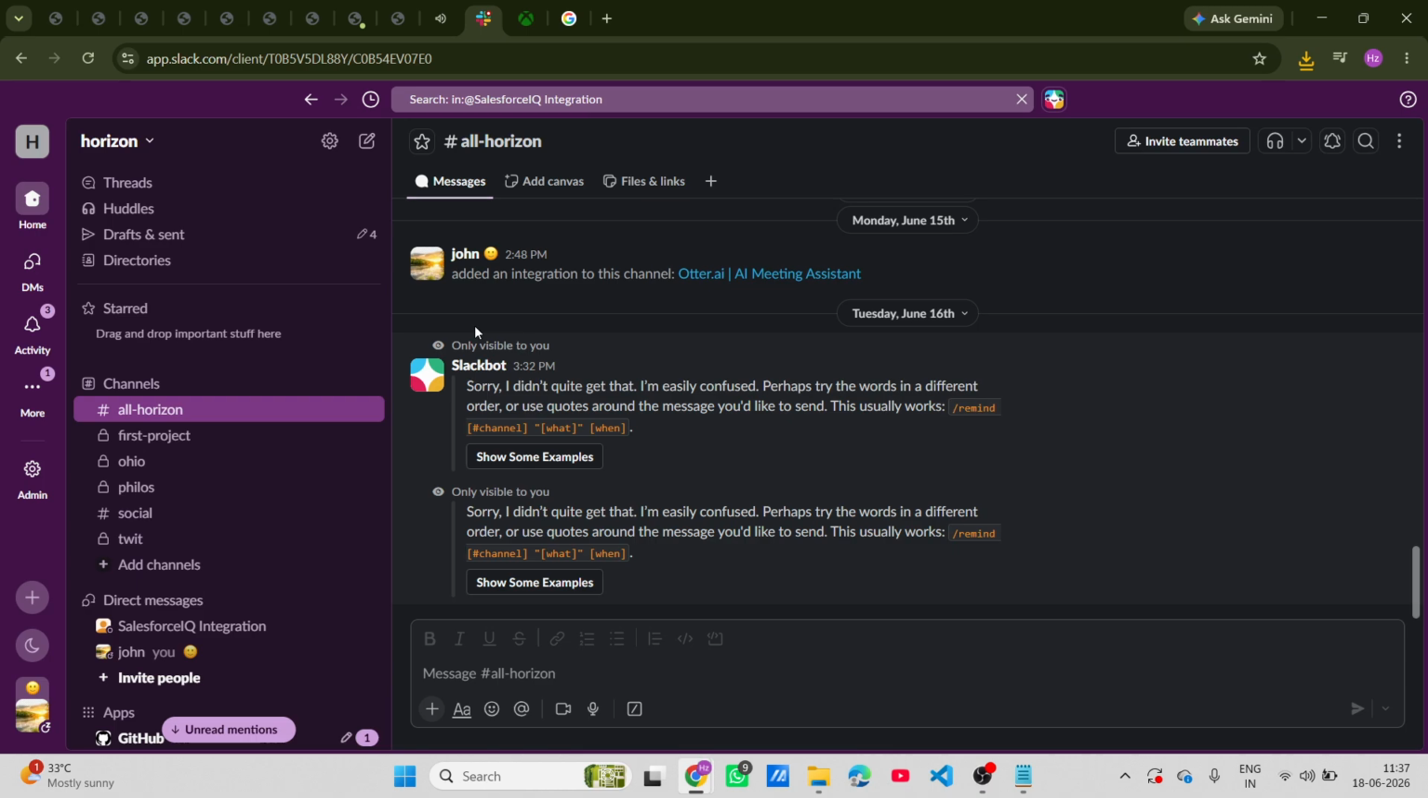And there you have it. Updating your Slack workspace URL is simple and only takes a few minutes. I hope this guide has been helpful for you.